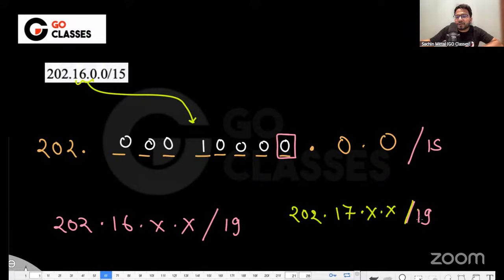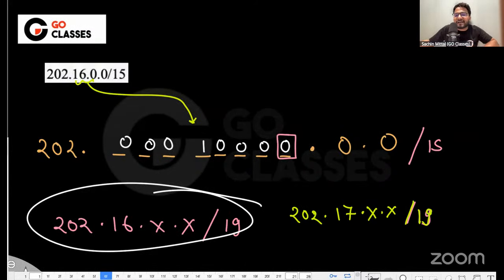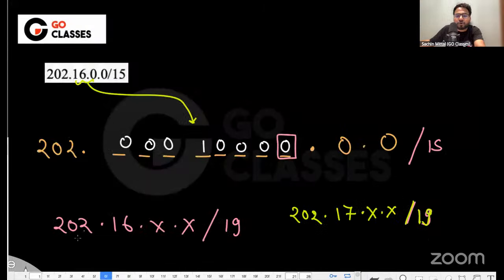So these are the two possible sorts of answers. Any option matching this pattern, either 16 or 17, with slash 19, is okay, because in all the options it is slash 19, so let's not worry about the slash 19. As long as it is 202.16 or 202.17, it is the answer.